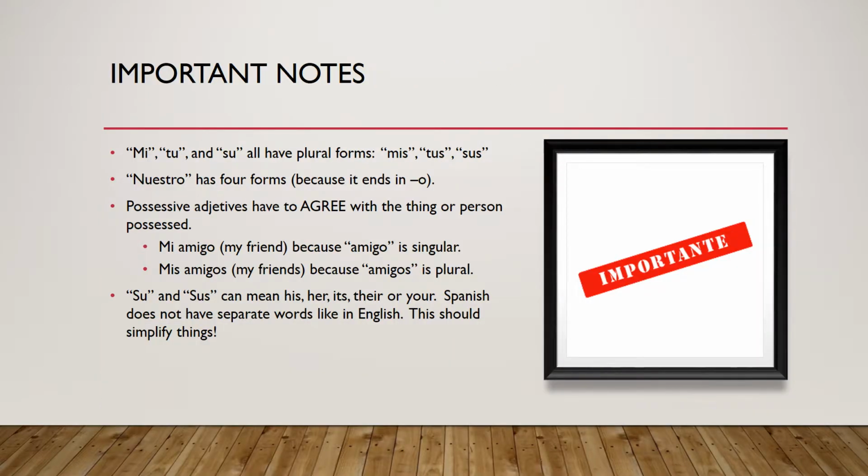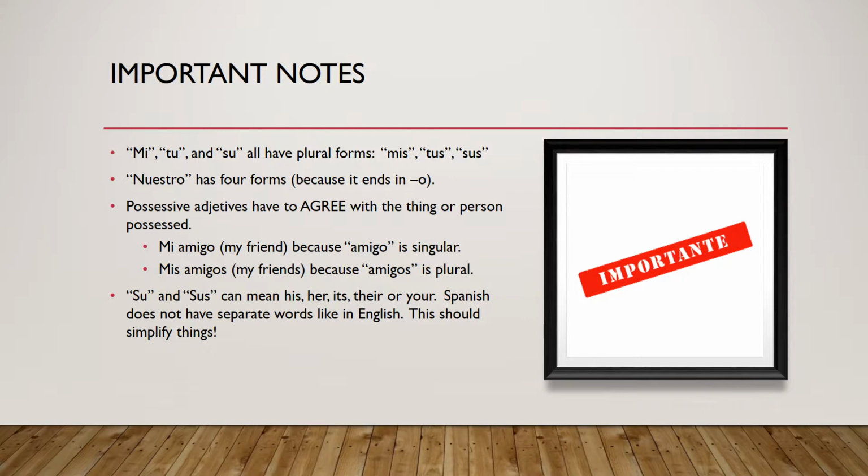So here we have a few important notes about possessives. Mi, tu, and su all have plural forms, mis, tus, and sus. However, nuestro has 4 different forms. Because it ends in O, it could change to be nuestro, nuestra, nuestros, or nuestras. Possessive adjectives always have to agree with the thing or person possessed.